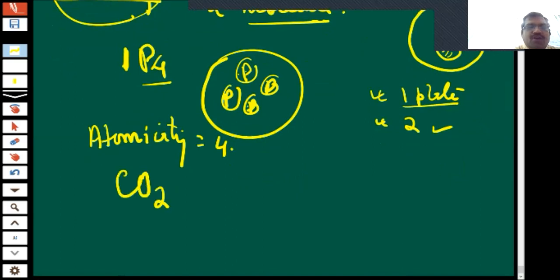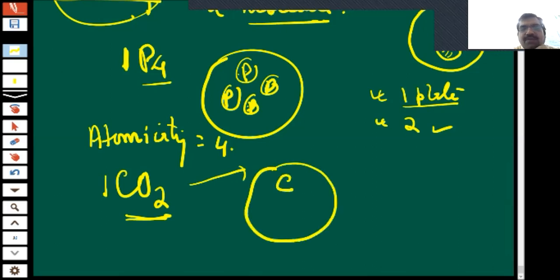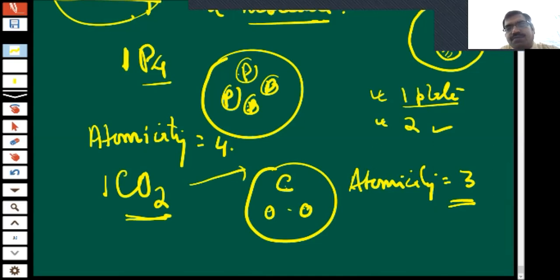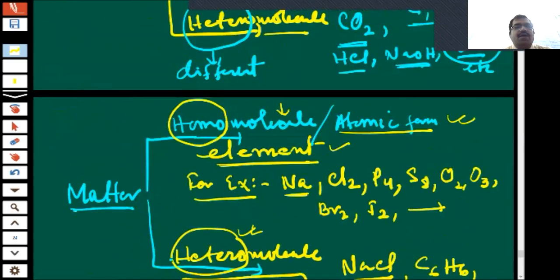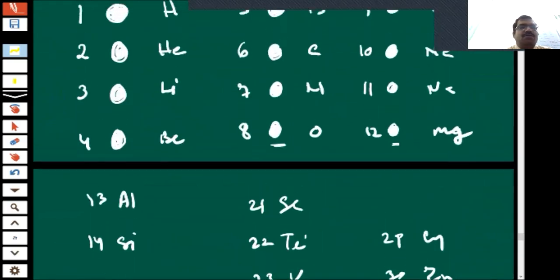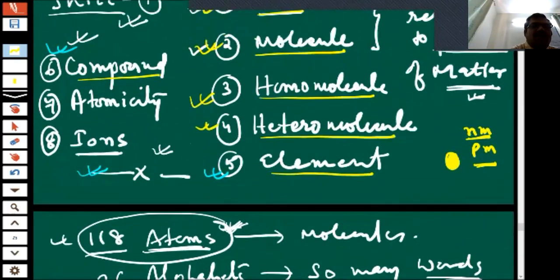Somebody asks you what is the atomicity of this molecule? So you have to understand, consider this as a plate. And in one plate, one carbon is there, one oxygen is there, one oxygen is there. So a total of 3 atoms are there. So we can say that atomicity is equal to what? 3. Did you understand, children? Yes. Okay. So now we have cleared this term also. We have understood atomicity also.